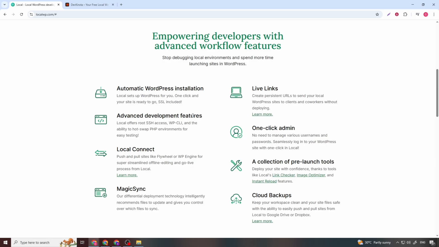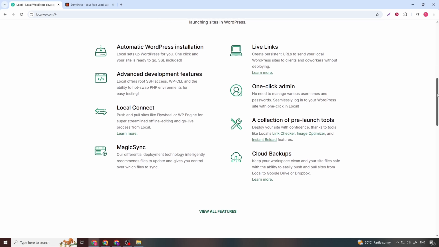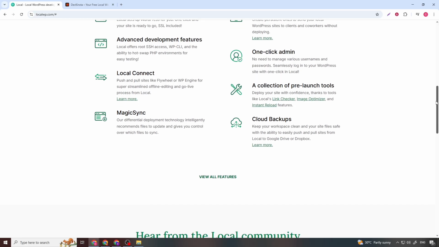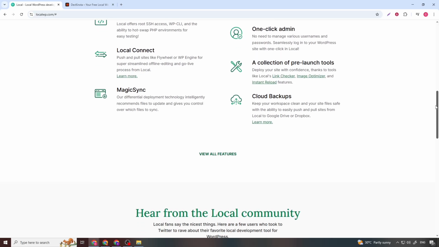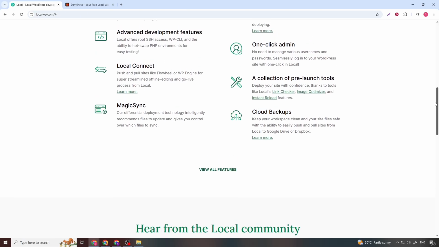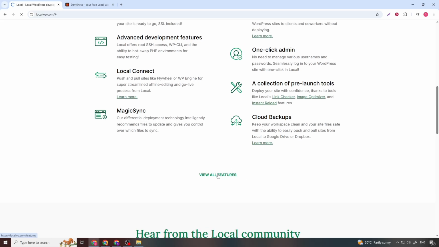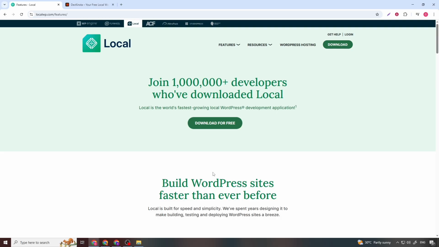LocalWP supports advanced features such as site cloning, environment switching, database access, and live links for sharing local sites temporarily. Developers can easily switch between PHP versions, enable debugging, and test compatibility across different setups. It also integrates well with version control workflows, making it easy to develop locally and deploy later.